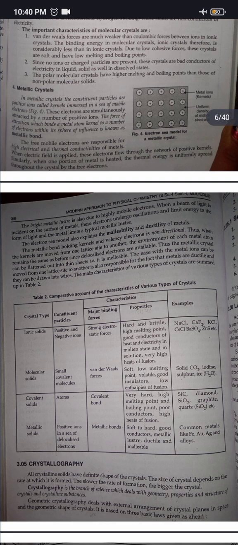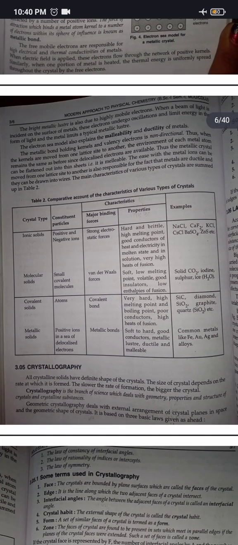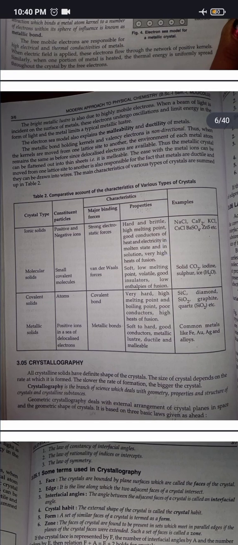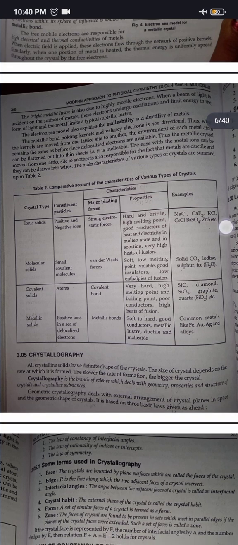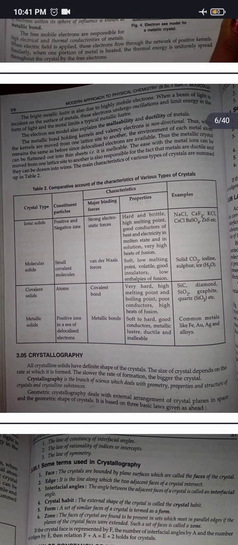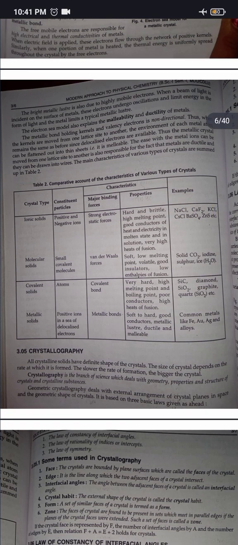The main characteristics of various types of crystals are summed up. Crystal type: ionic solids. Constituent particles: positive and negative ions. Major binding forces: strong electrostatic forces. Properties: hard and brittle, high melting point, good conductors of heat and electricity in molten state and in solution, very high heats of fusion. Examples: NaCl, CaF2, KCl, CsCl and BaSO4, ZnS.